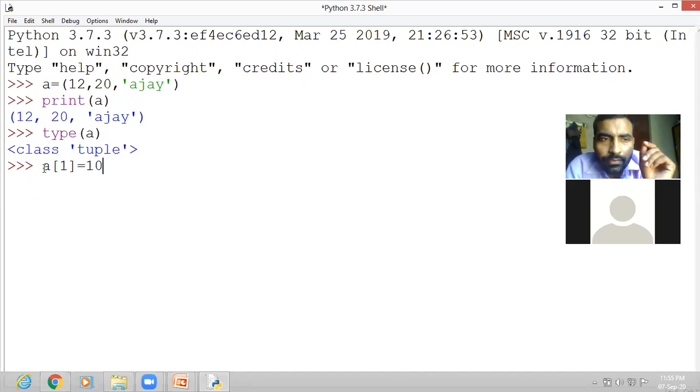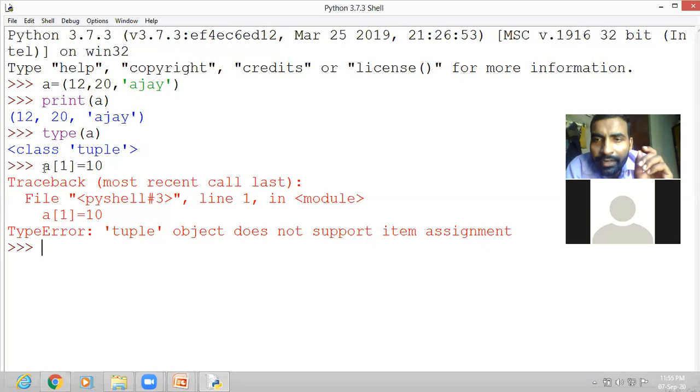See here, the error is produced. Means simply you can say that tuple is an immutable data type. The elements of tuple cannot be changed. Look here, type error. Tuple object does not support item assignment.